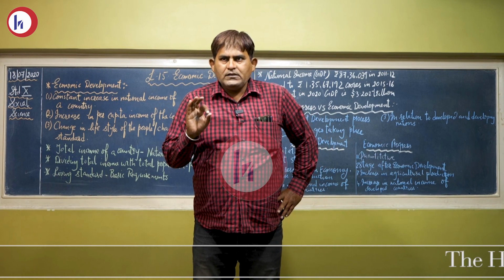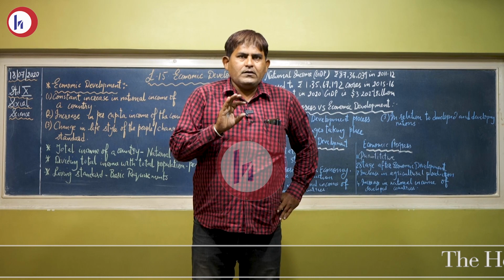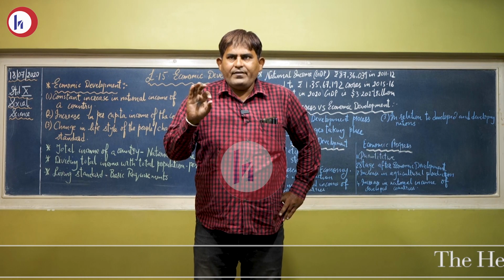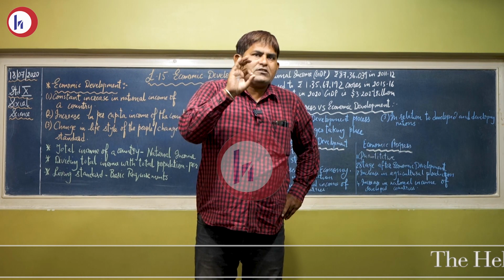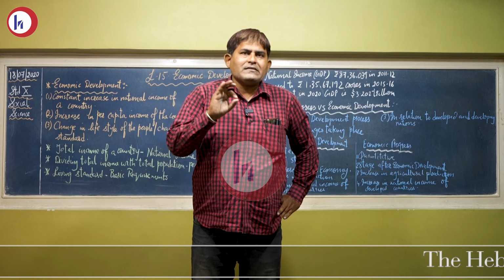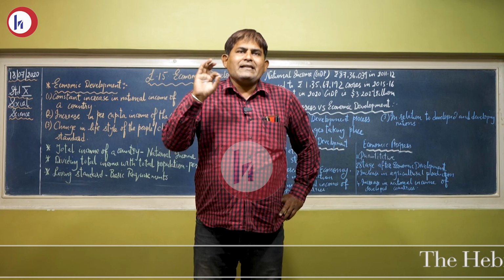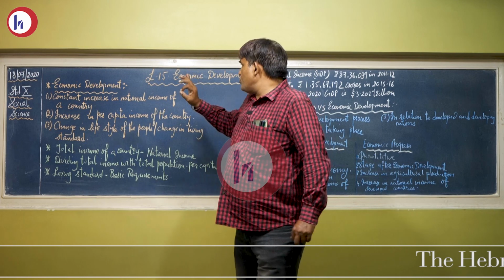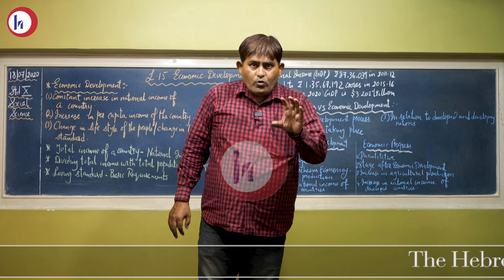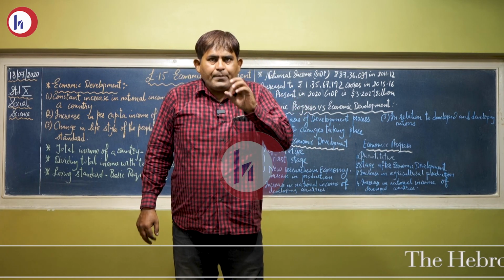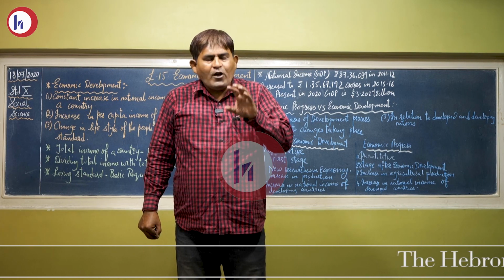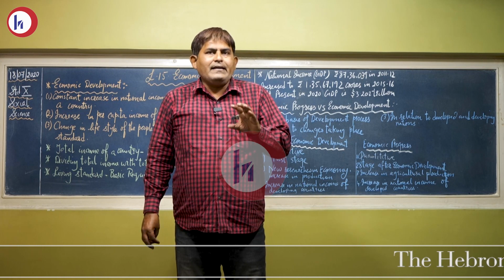Dear students, you must be aware of the paper pattern of social science. We have the first section, objective, wherein 16 objective questions are asked. Each contains 1 mark, followed by section B 2 marks, section C 3 marks, and section D 4 marks. This lesson will be asked of 4 marks in the exam. We don't know what is going on in the mind of the paper setter. But dear students, I want you to prepare this, or we can say all the lessons of social science, thoroughly.